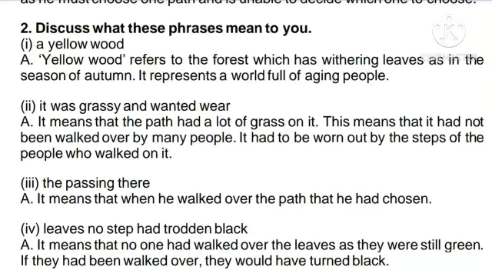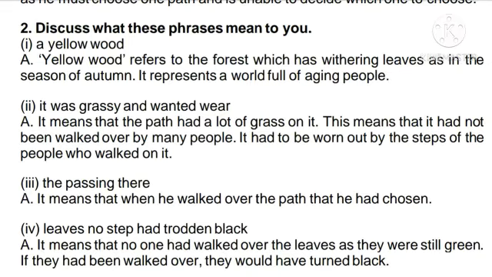A yellow wood refers to the forest which has withering leaves, as in the season of autumn. It represents a world full of aging people. As the poet was walking, he found that all the trees were yellowish in color, which means it was the season of autumn.